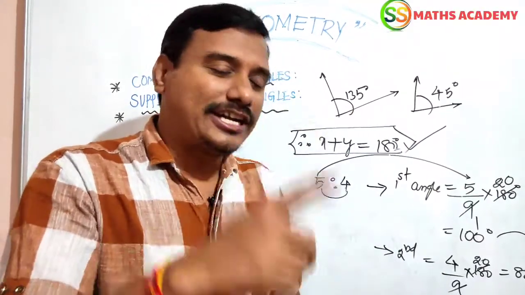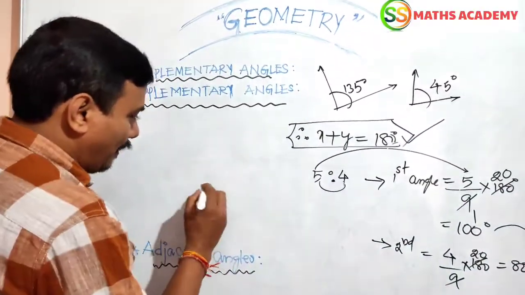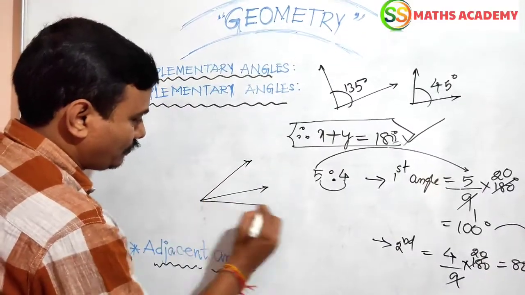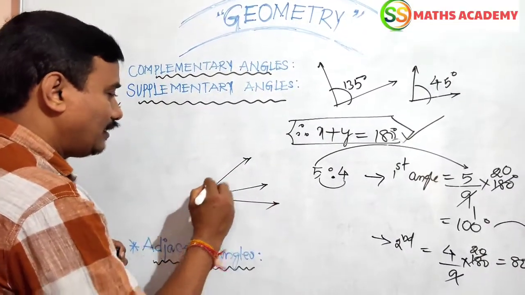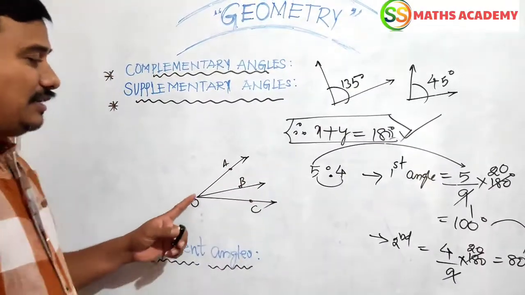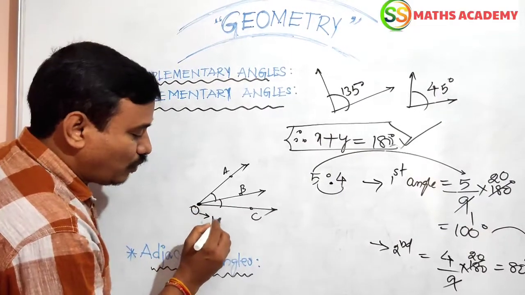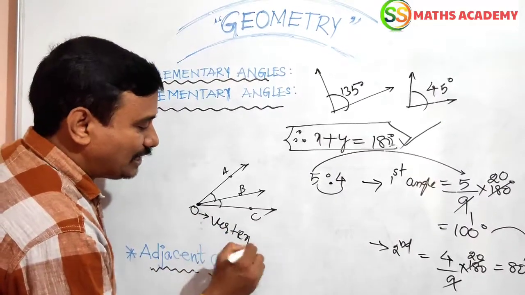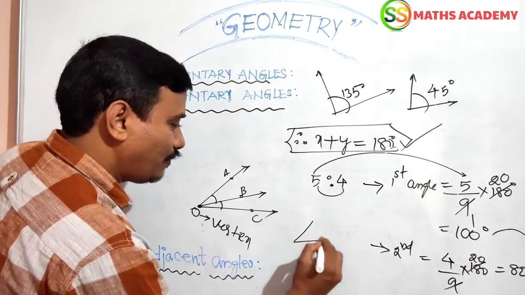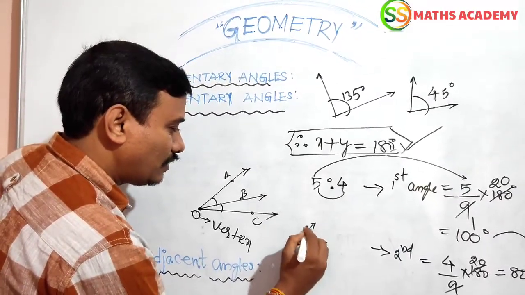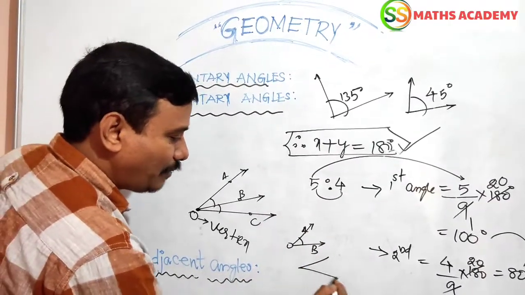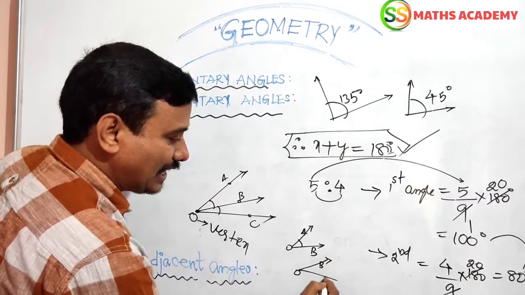By the diagram you can understand. Here OA, OB, OC. Here O is a common vertex, the common vertex of the first angle AOB and of the second angle also.